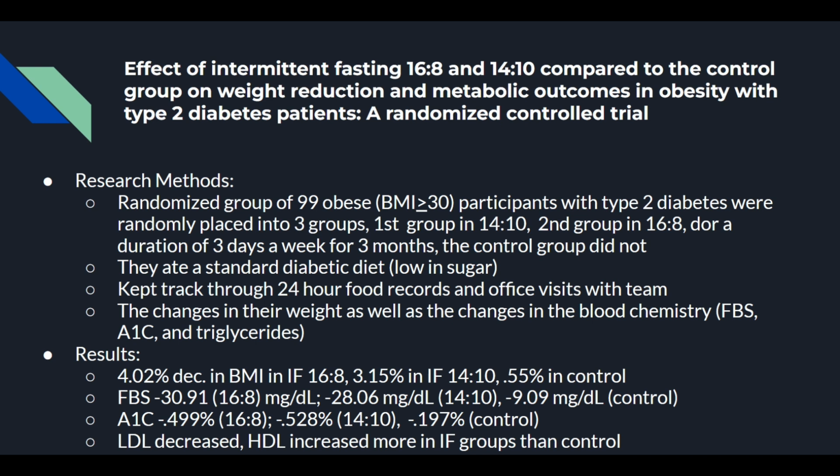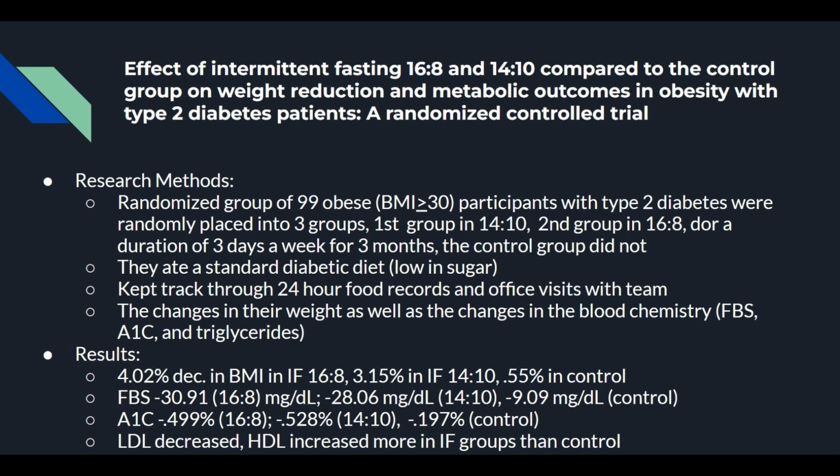So the first article I want to look at was done by a group of researchers at a medical school in Thailand, and they looked at the effect of intermittent fasting 16-8, which is 16 hours of fasting and 8 hours of eating, and 14-10, 14 hours of fasting and 10 hours of eating, etc. And they compared it to the control group on weight reductions and metabolic outcomes in obesity with type 2 diabetes patients. And what they did was they took a group of 99 obese participants.